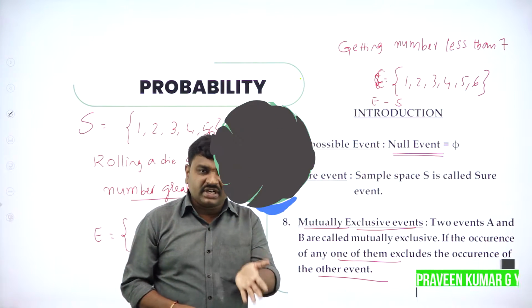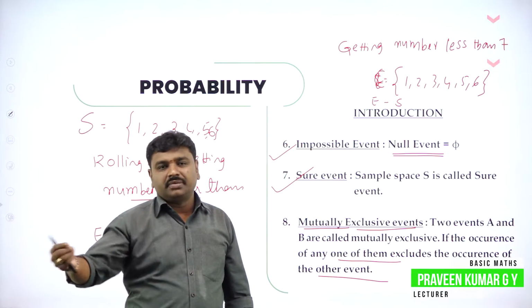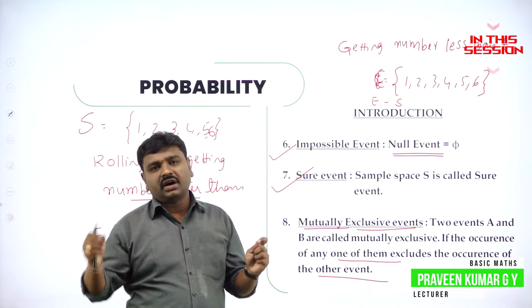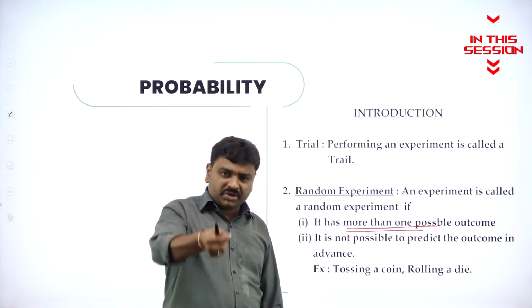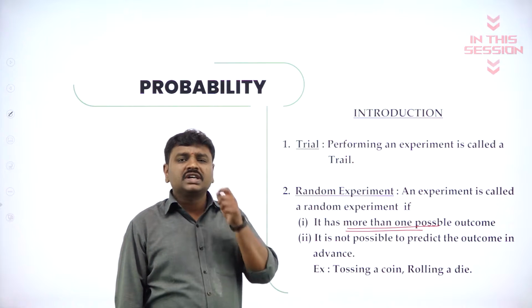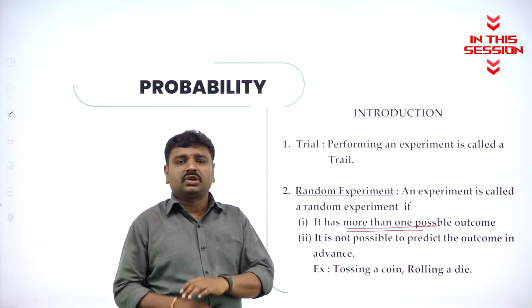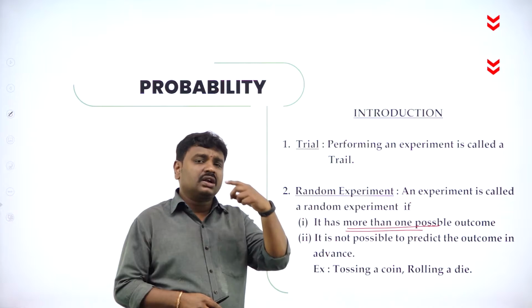Suppose rolling a die, if I get an even number, I cannot get an odd number. Getting an even number and getting an odd number are mutually exclusive. So there is more than one possible outcome, for example, tossing a coin. When you toss a coin, there are two possible outcomes, either head or tail.